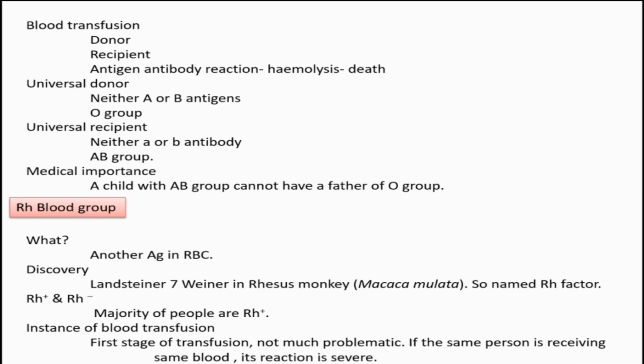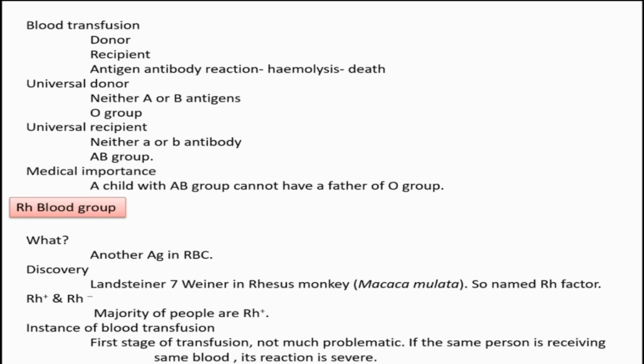And as it developed that Rh antigen, a delayed agglutination happened in his body, and that agglutinated cell gets hemolyzed, and that effect is somewhat mild.